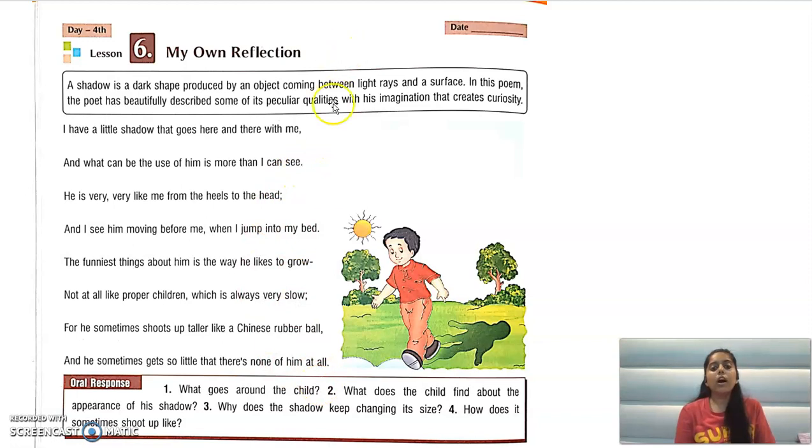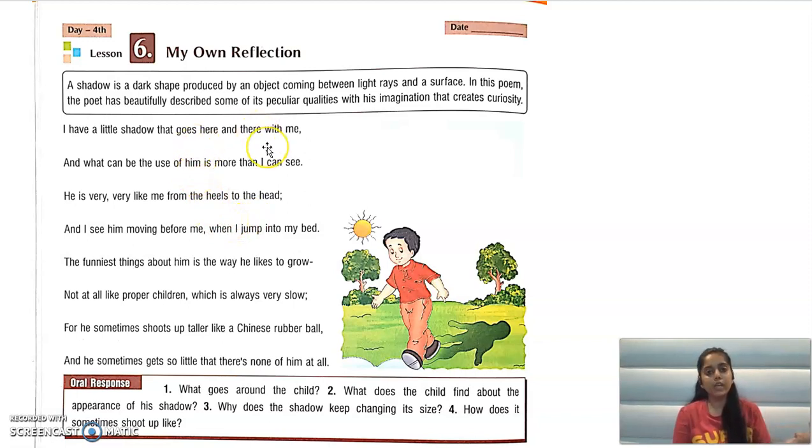So these are some of the qualities of the shadow which the child explains from his angle, what he thinks of the shadow. What are the qualities of the shadow? There's a shadow which goes here and there with me. So the shadow goes along with him. Also, he is very, very like me from heels to the head. So the shadow also looks like the child from head to toe.